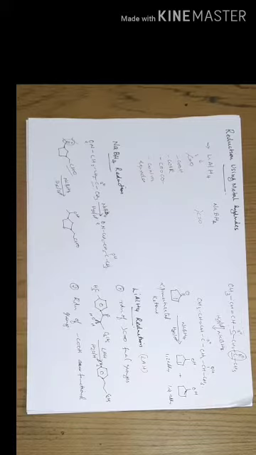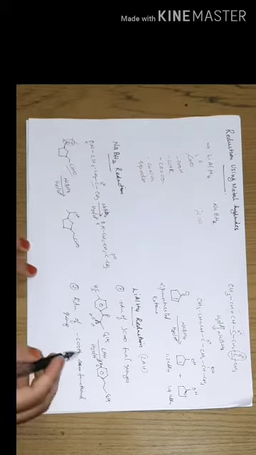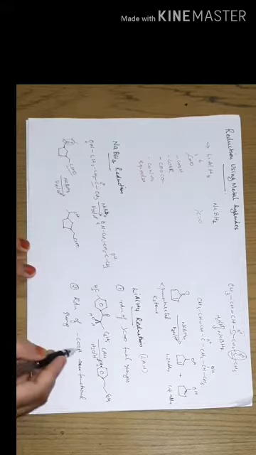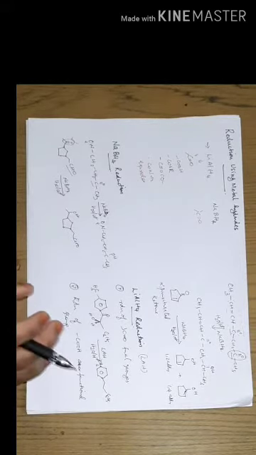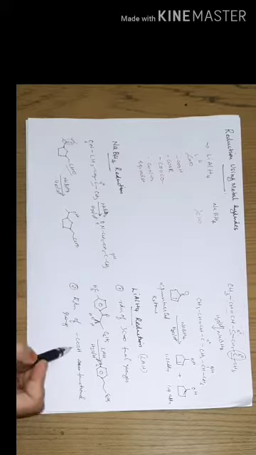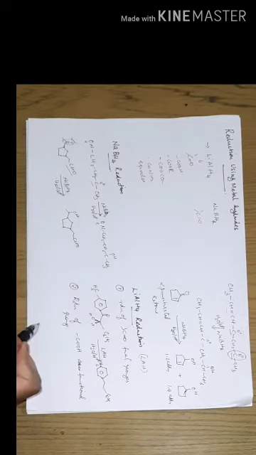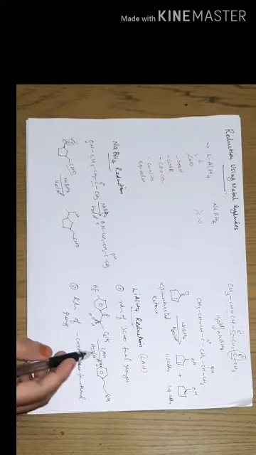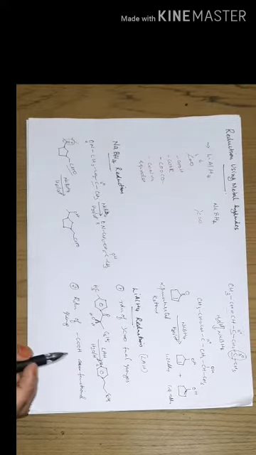Okay, so during the reduction of carboxylic acid as a functional group, generally we know that this carboxylic acid functional group, or COOH functional group, is present at the end of any structure of a molecule. So generally the reduction of this COOH functional group in presence of lithium aluminum hydride will provide a primary alcohol.